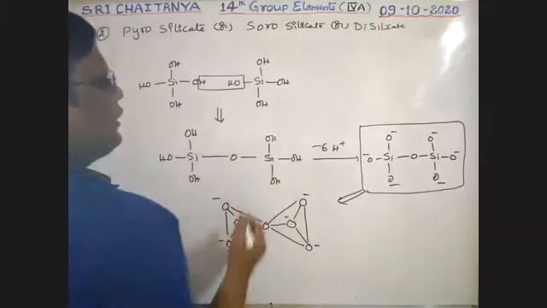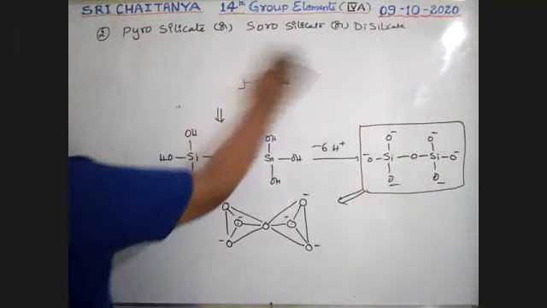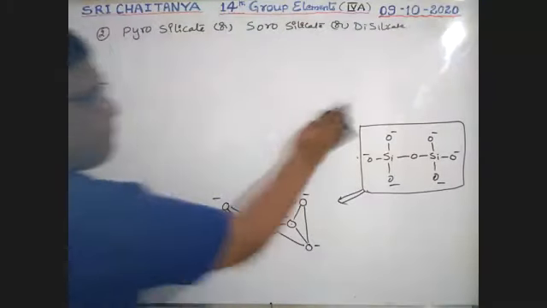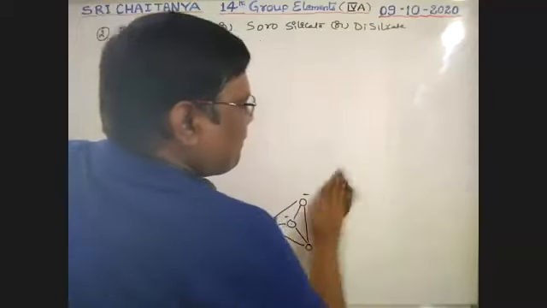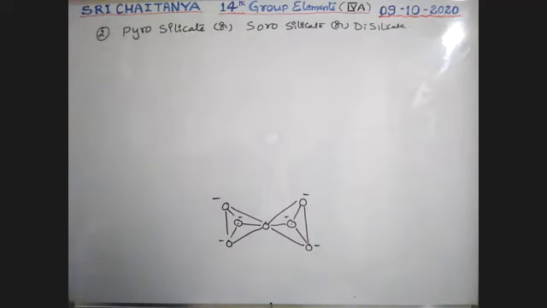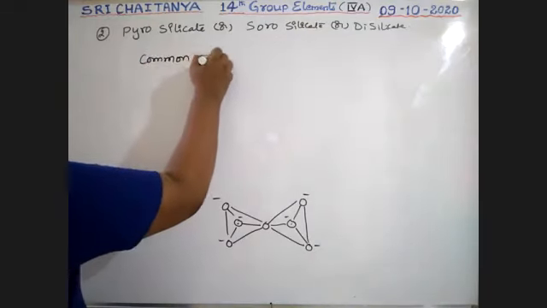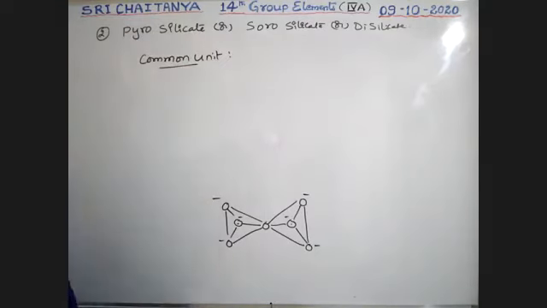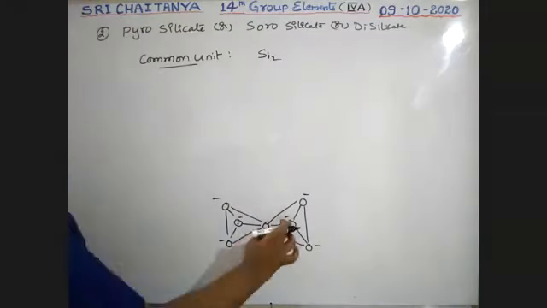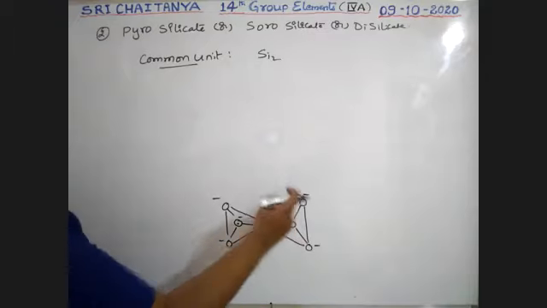Now, what is its formula? That is a common unit. It is the structure of the disilicate. So the common unit has 2 silicons, Si2, and oxygens: 1, 2, 3, 4, 5, 6, 7.